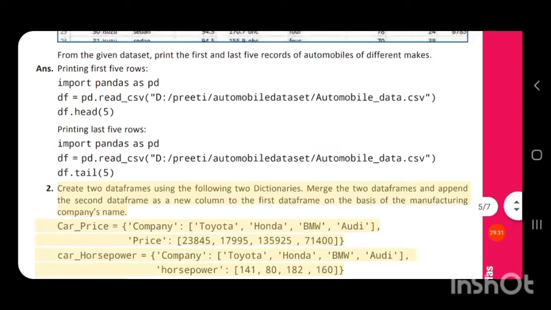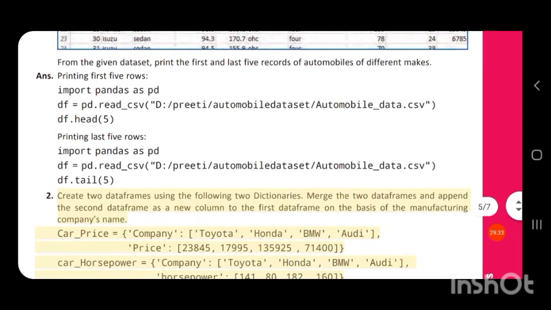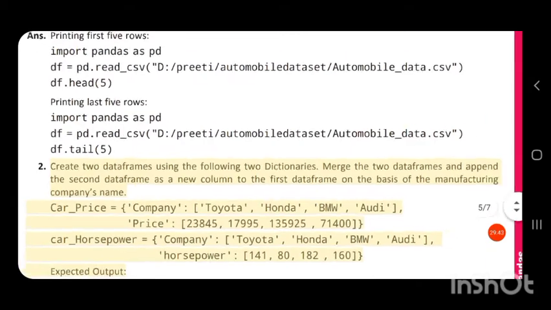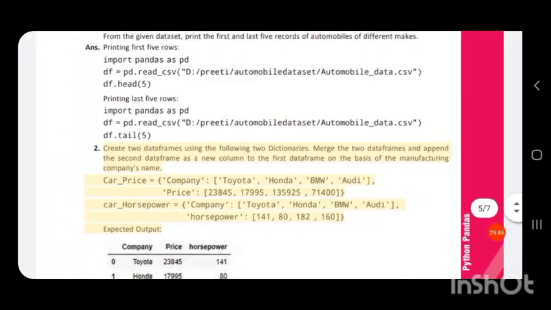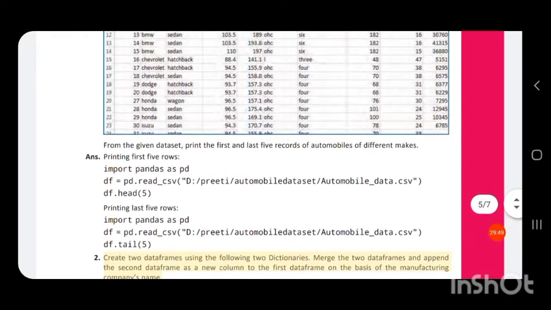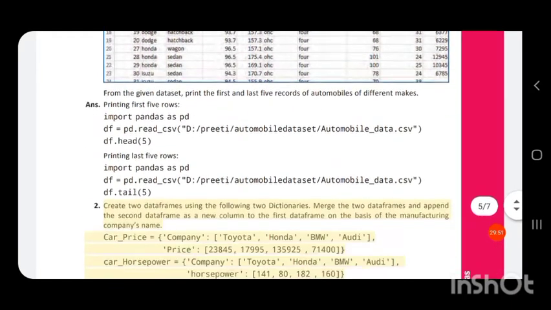Here the last 5 records of automobiles are to be retrieved. So the parameter given is 5, that is, the value for n is 5. So it will print the last 5 records, and the first one will print the top 5 records.